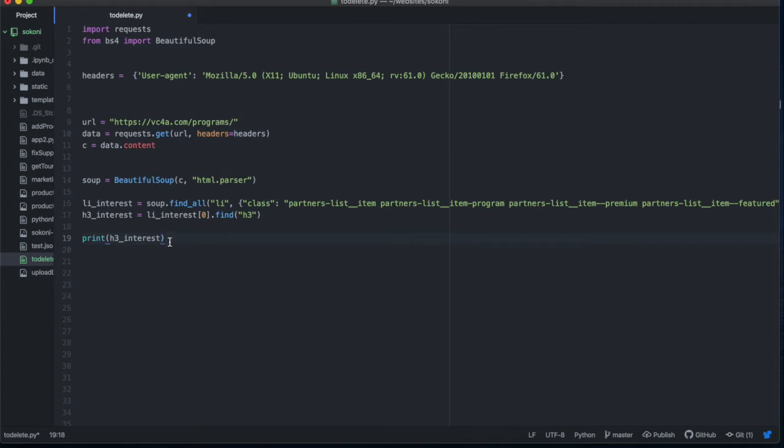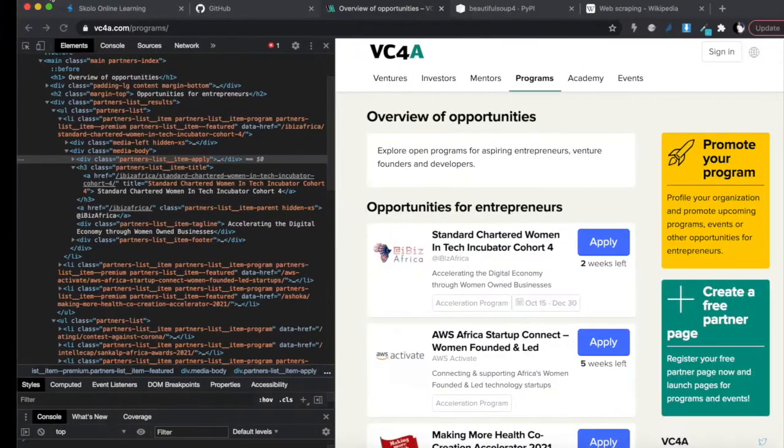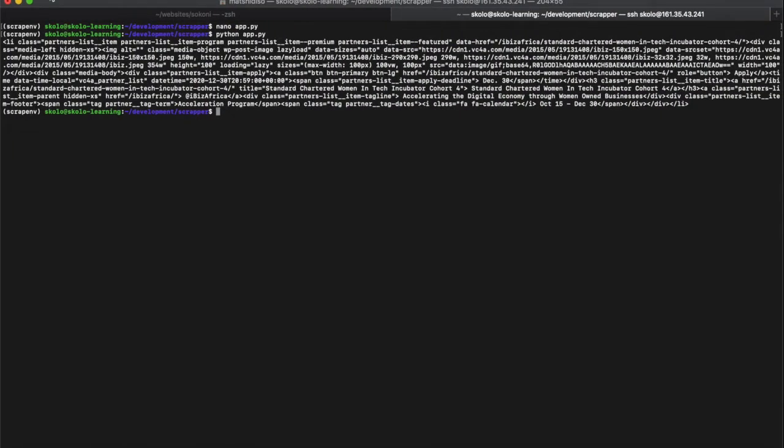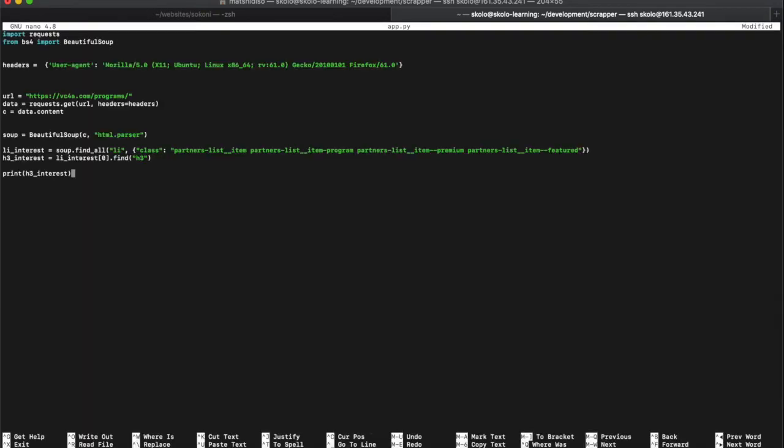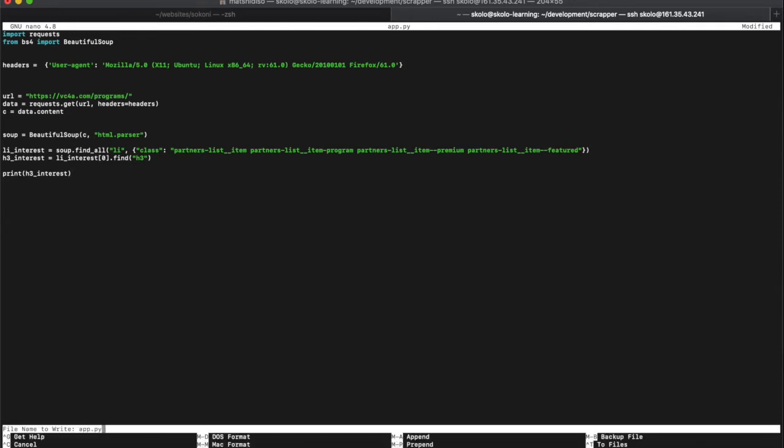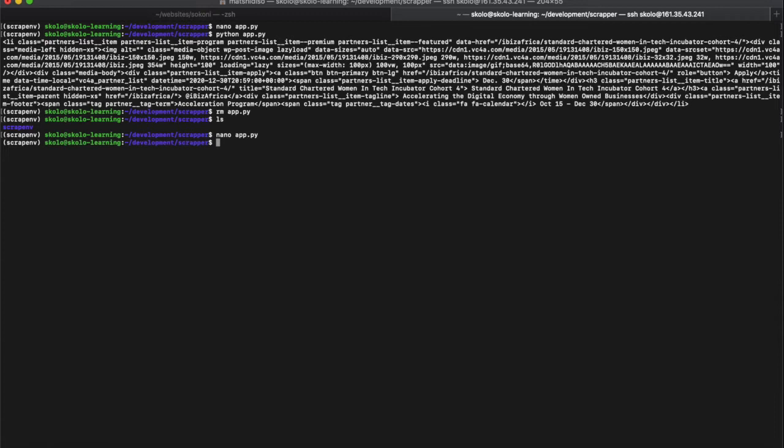Then should we just copy everything and rewrite this file? So let's just do rm app.py. What this does is remove the app.py file. If you list, it's no longer there. Then you can recreate it, so you don't have to delete stuff in the file. We can just recreate it by typing nano app.py, then repaste all of that in there. Then Control X to close, yes to save, enter to get out of it.